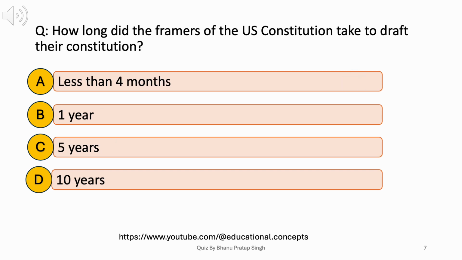How long did the framers of the US Constitution take to draft their constitution? A. Less than 4 months. B. 1 year. C. 5 years. D. 10 years. Answer. A. Less than 4 months.